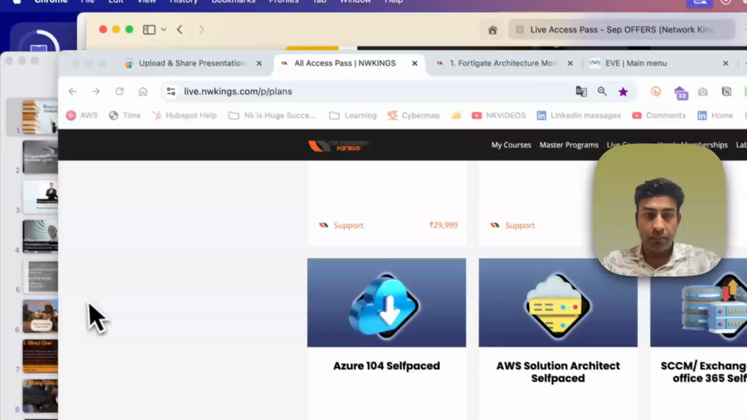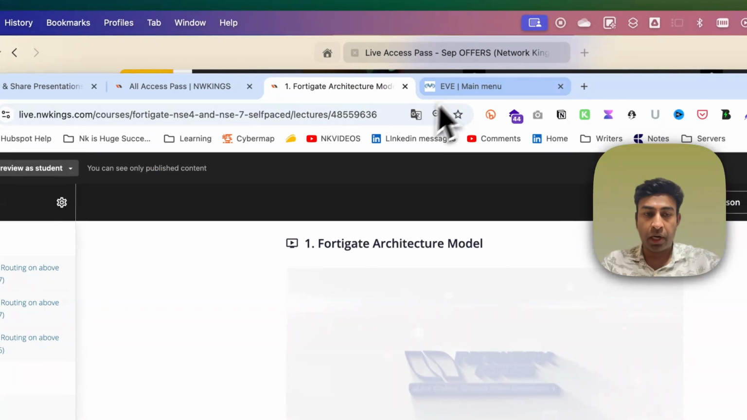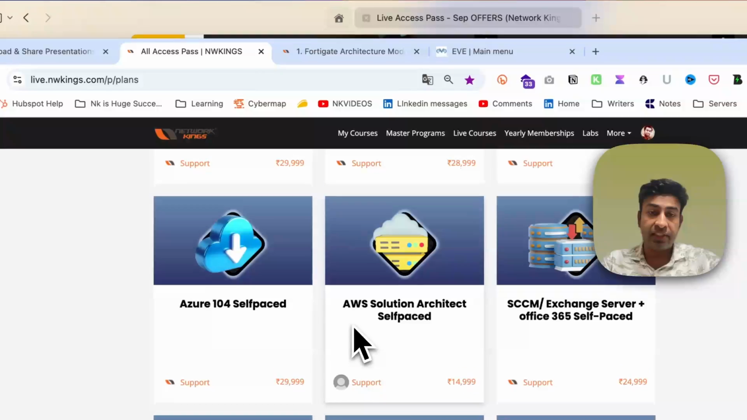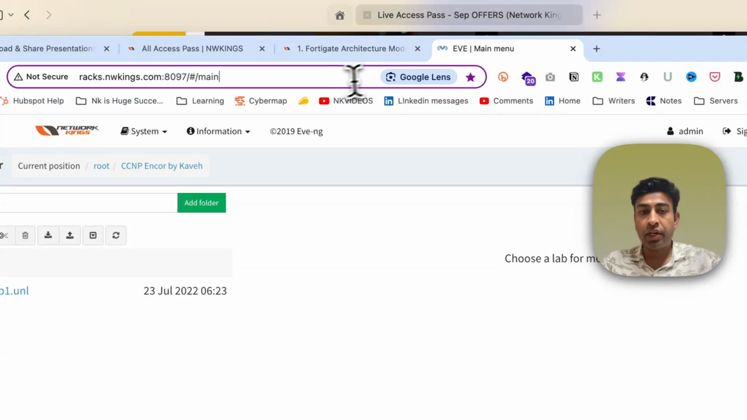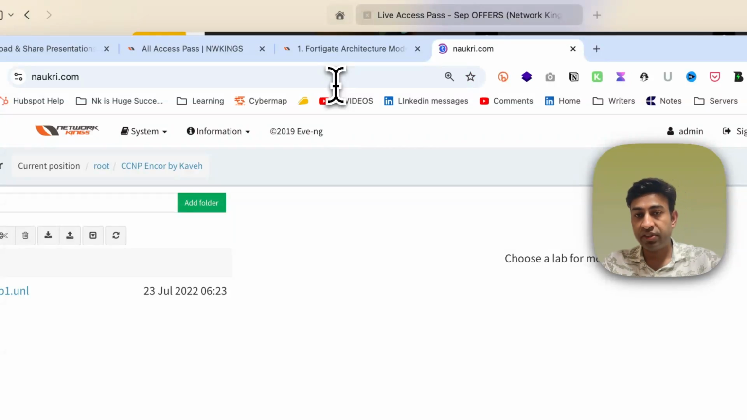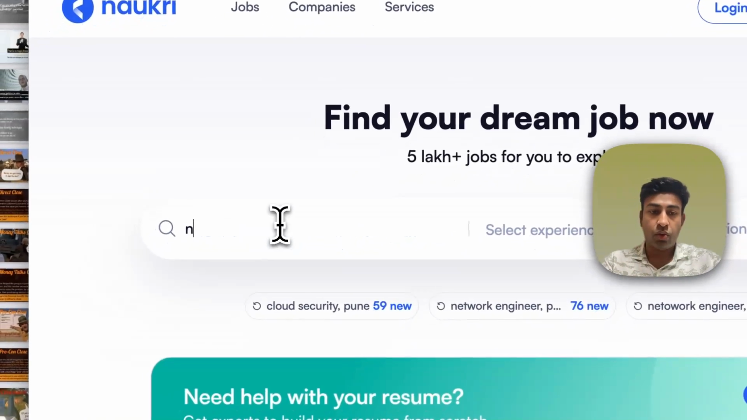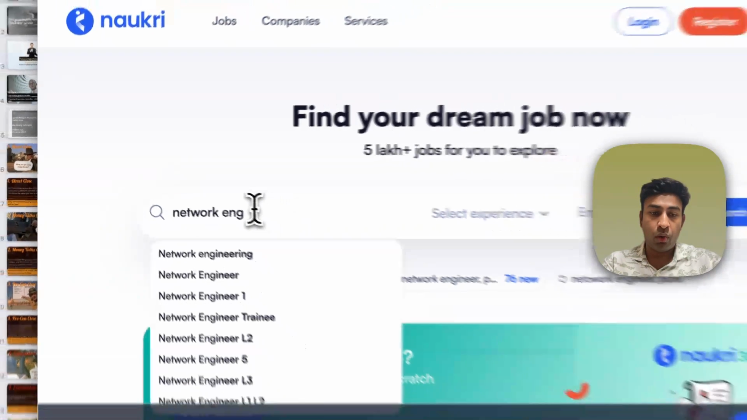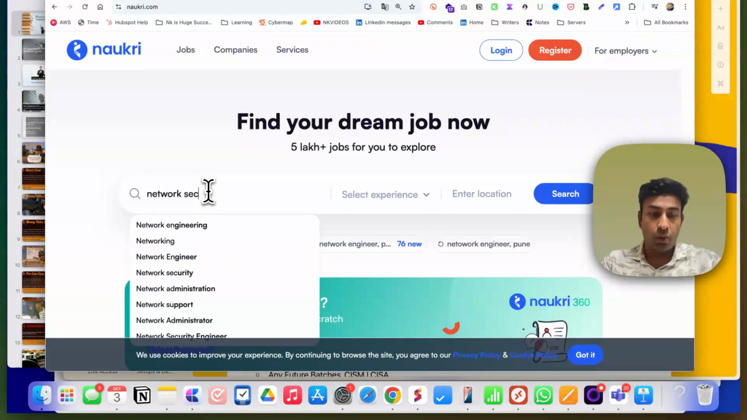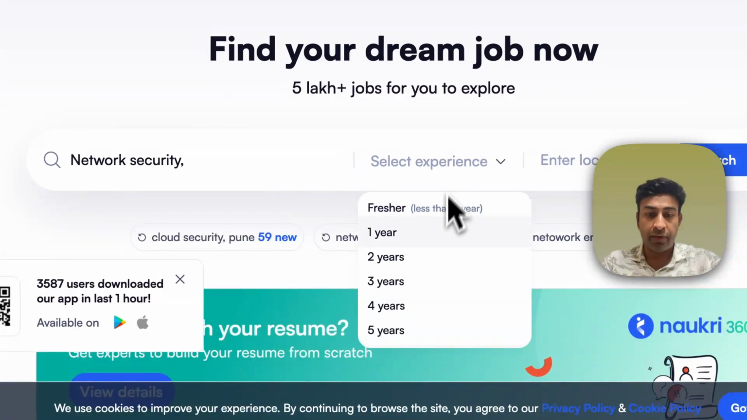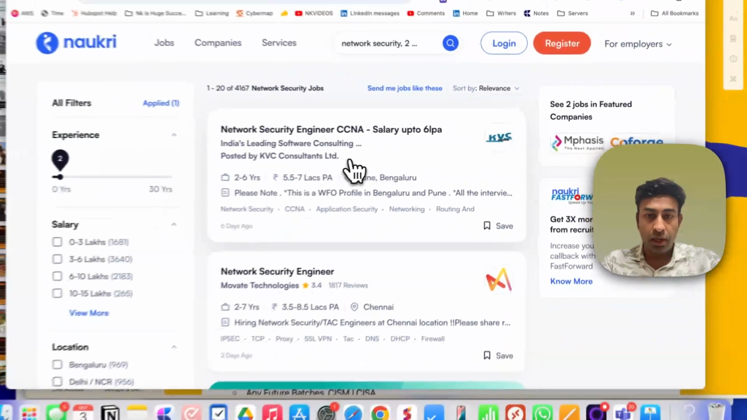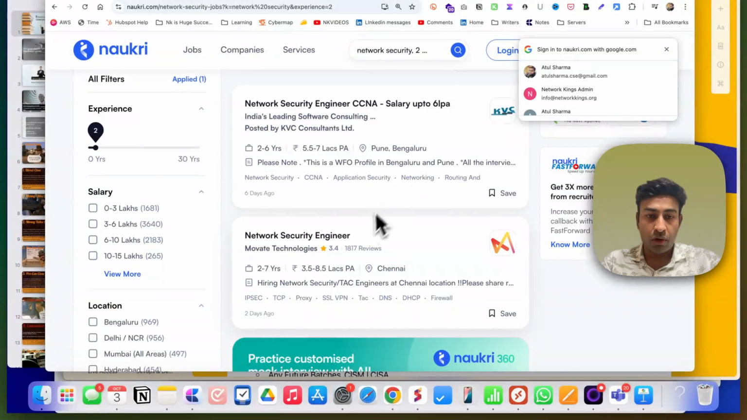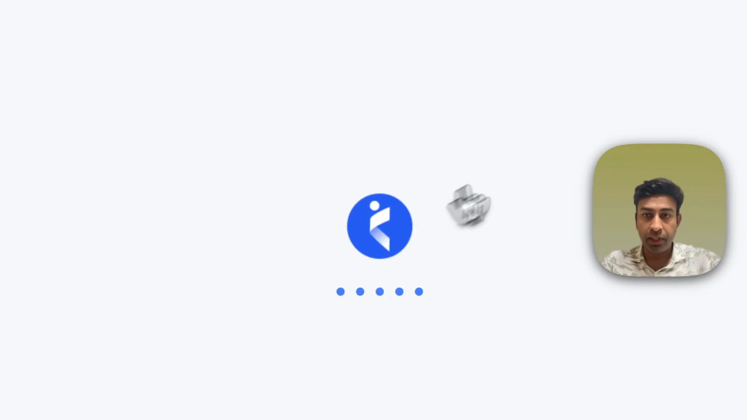Because if you go and check any job in the market today, and by the way, why we came up with this idea, why we want to give you so many courses, because you don't know what kind of job you are applying for and what skills they are hiring for. Okay, so suppose I want to get into network security. Okay, so if I search network security, I have 2 years experience in basic technical support and all. So when I'm going to apply for this job, maybe Move 8, it's a good company in Chennai.